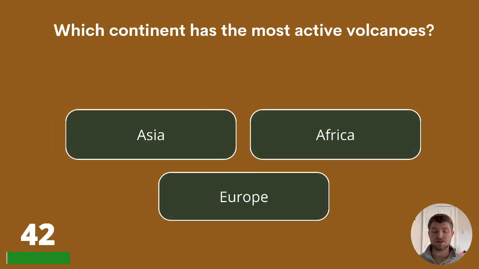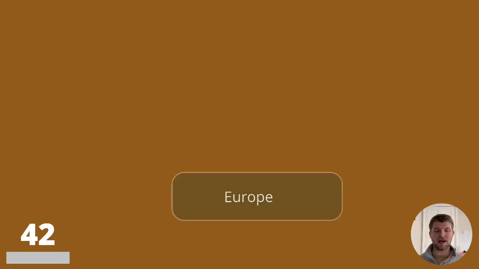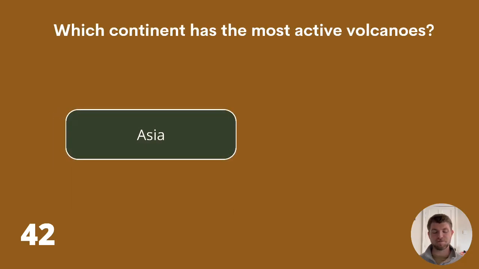Which continent has the most active volcanoes? Asia, Africa, or Europe? The continent with the most active volcanoes is Asia.